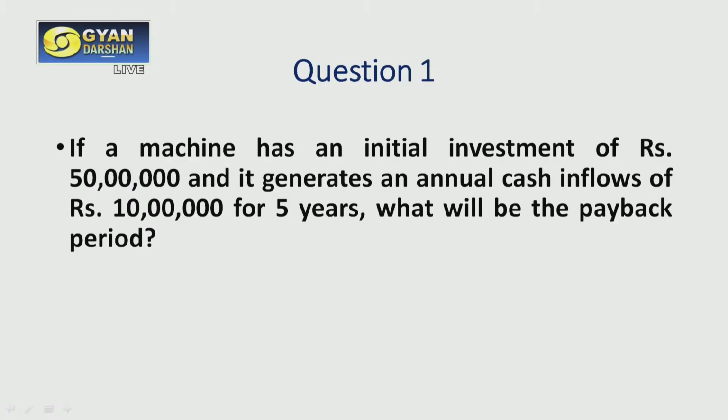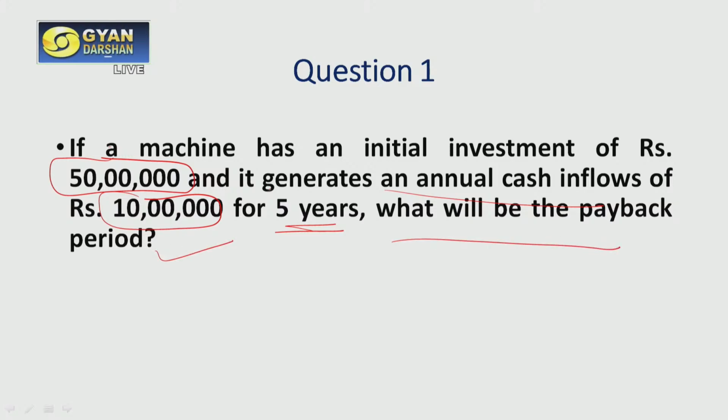Let us see one practical example based on this. Suppose a machine has an initial investment of rupees 50 lakh, and it generates an annual cash inflow of rupees 10 lakh for 5 years. What will be the payback period?